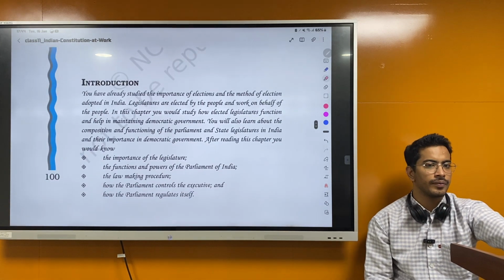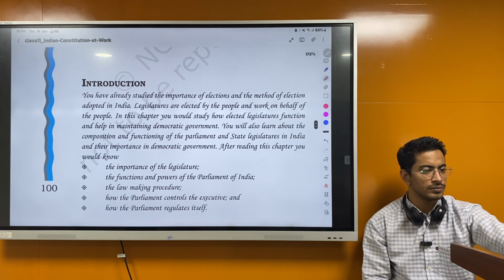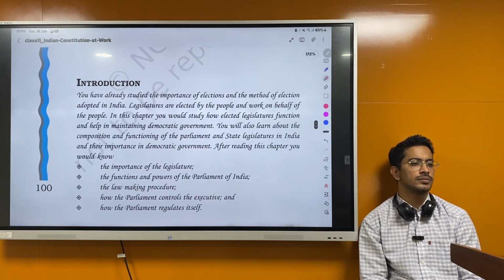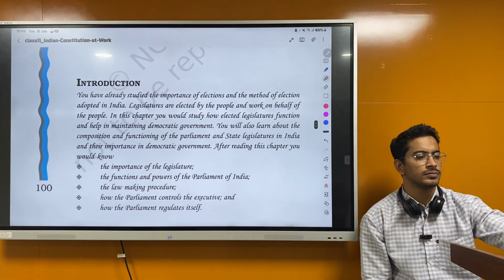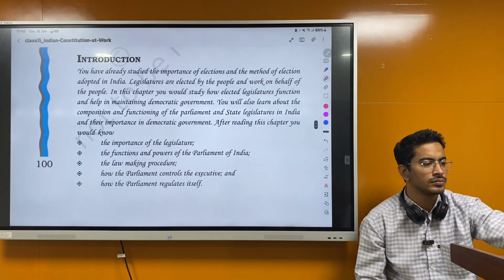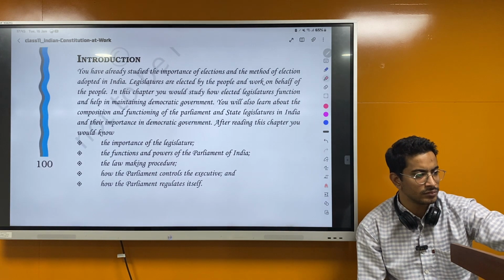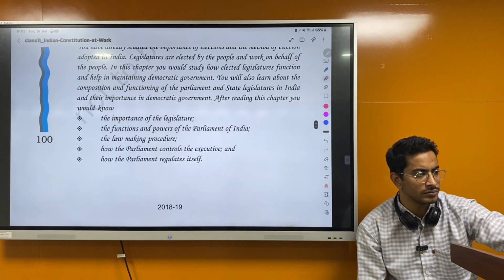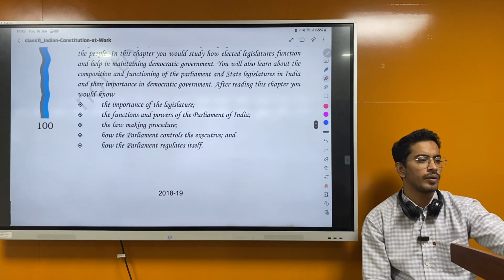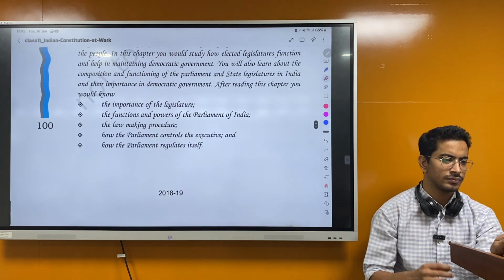We have already studied the importance of election and the method of election adopted in India. Legislatures are elected by the people and work on behalf of the people. In this chapter, you will study how elected legislatures function and help in maintaining democratic government. You will also learn about the composition and functioning of the Parliament and state legislature in India and their importance in democratic government. After reading this chapter, you would know the importance of the legislature, the functions and powers of the Parliament of India, the law-making procedure, how the Parliament controls the executive, and how the Parliament regulates itself.